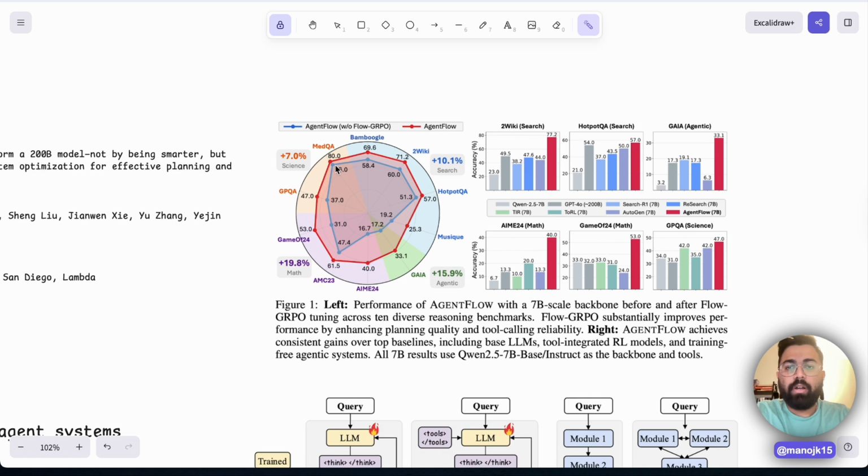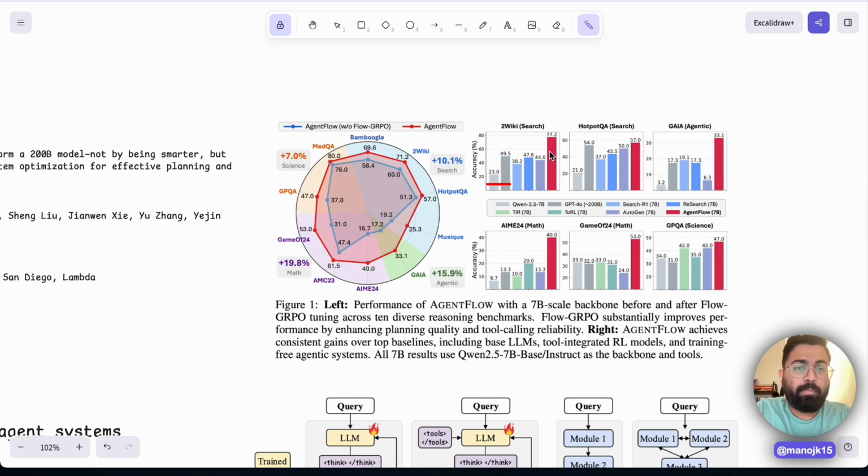You can see that this AgentFlow model is doing really well. It's a 7 billion parameter model, and it's outperforming some of the biggest models on different benchmark datasets, such as 2Wiki, PopQA, GAIA, and others. These are again agentic systems. This is for search capabilities, this is for search again, and this is for math. They're trying to figure out if this model outperforms in different capabilities compared to Qwen 2.5 7B, GPT-4o, Search-R1, AutoGen, ToRL, and TIR. These are all 7 billion models, and there is also a roughly 200 billion model, GPT-4o.